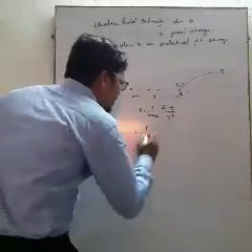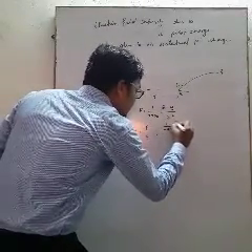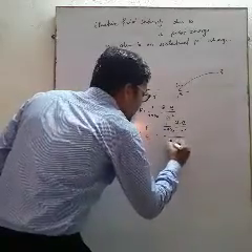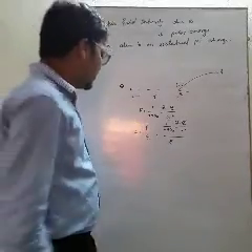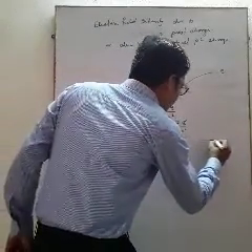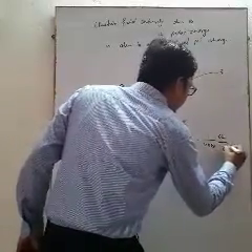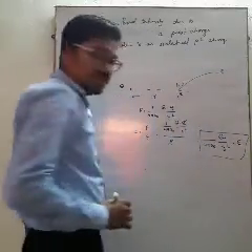So electric field intensity equals force, which is 1 by 4 pi epsilon 0 capital Q small q divided by r square, divided by small q. Then small q will be cancelled out. So the electric field intensity comes to be 1 by 4 pi epsilon 0 capital Q by r square. Very simple it is.